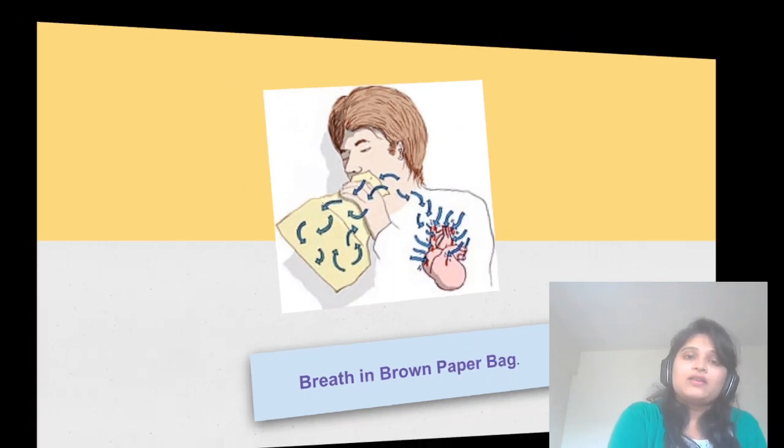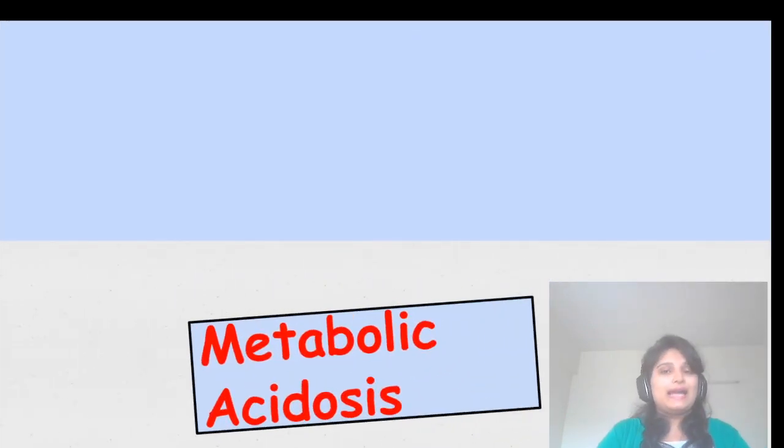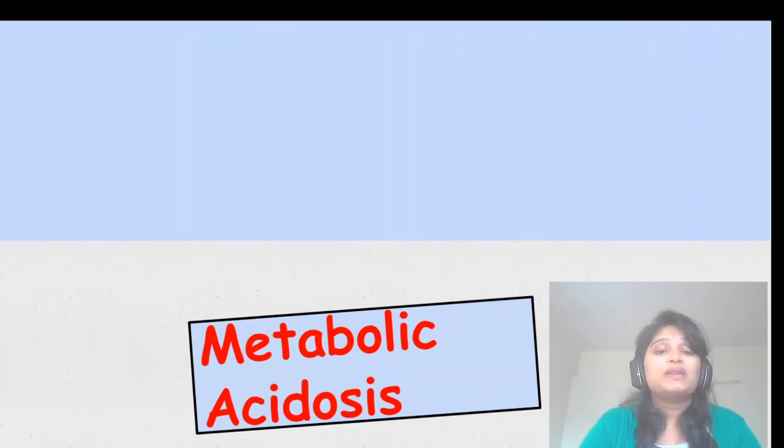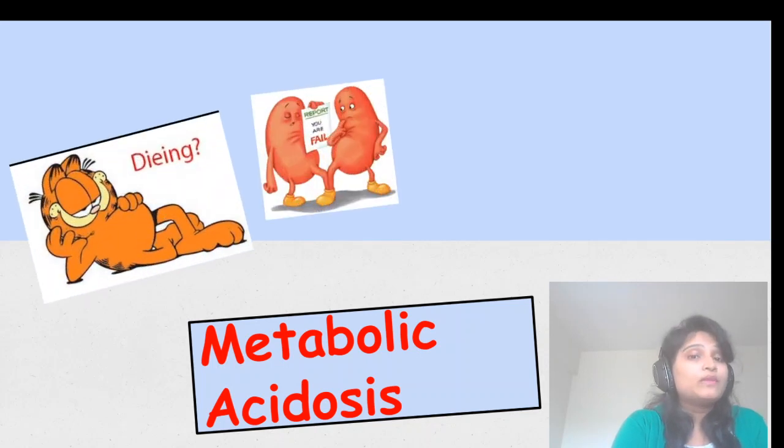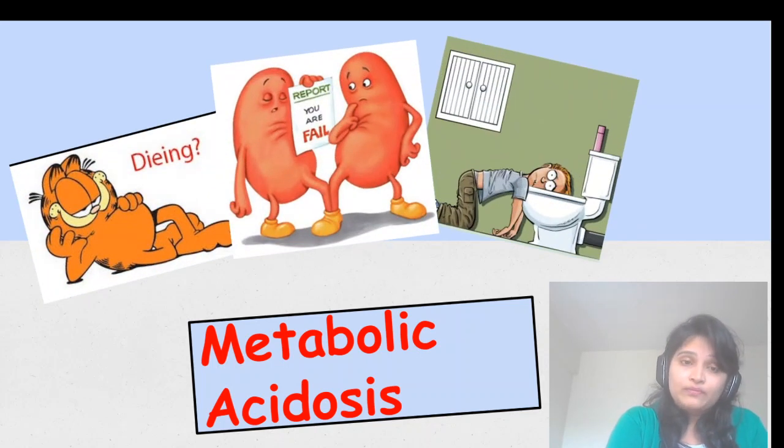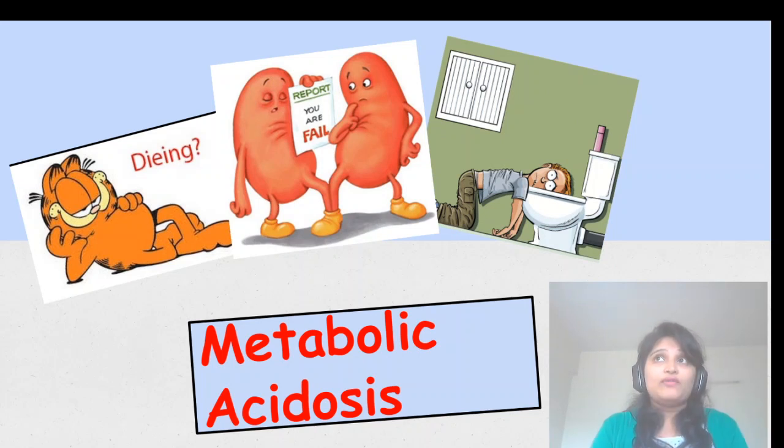Okay. The next condition is metabolic acidosis. Acidosis means the pH level will be low. Metabolic condition means the HCO3 level will also be low. So what are the conditions when the bicarbonate level will be low in the body? Whenever a patient is dieting, like crash dieting, starvation, not eating anything, or doing too much exercise, in that scenario the fat will burn, and the patient will produce ketoacidosis, diabetic ketoacidosis, or has renal failure, or has diarrhea.